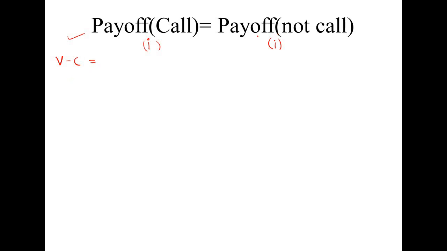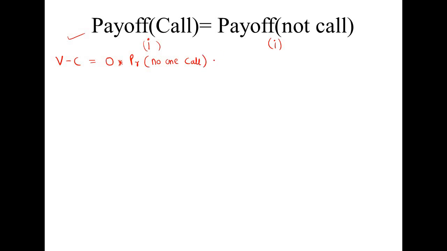Now on the other side, we need to calculate the payoff of not calling. Payoff of not calling means player I is not calling the police. Here we have two possibilities. The first possibility is that nobody is calling. When nobody is calling, the payoff will be 0 for player I, but we need to multiply with the probability for this possibility, that is, the probability that no one calls.